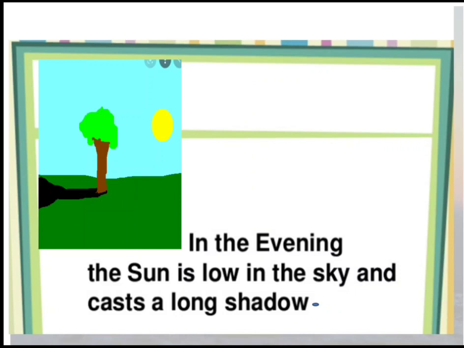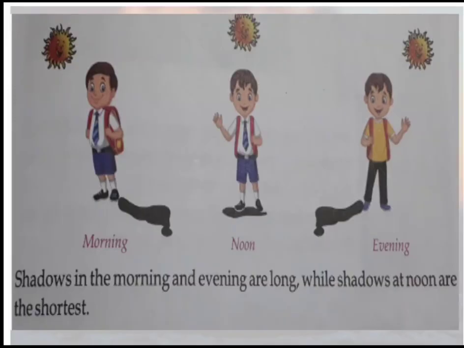Moving to the next topic, that is in the evening. When the sun goes in the west direction in the evening and it is low in the sky, it again casts a long shadow. So we have come to the conclusion that in morning and in evening the shadows will always be long, and in afternoon the shadow will be the shortest. You can see here, shadows in the morning and evening are long, while shadows at noon are the shortest.